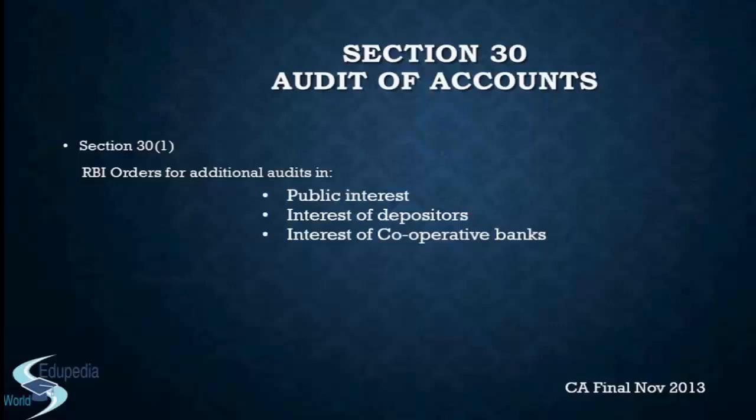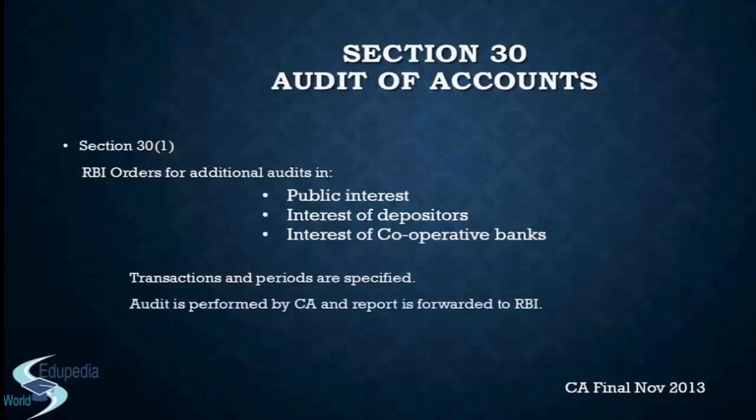So we have discussed that transactions and periods are specified, and that the audit is performed by a CA and the report is forwarded to RBI. It is not actually a CA, it is any auditor, right? And then the expenses for this audit, whatever remuneration or fees you pay to the auditor, or whatever other expenditures you incur, will all be decided by RBI, but will be borne by the bank, right?